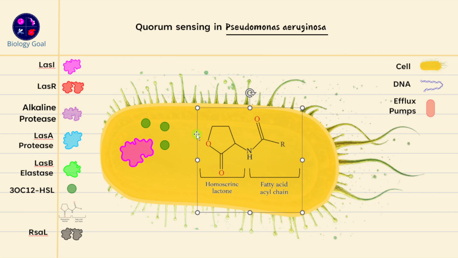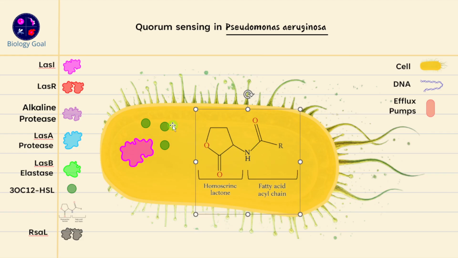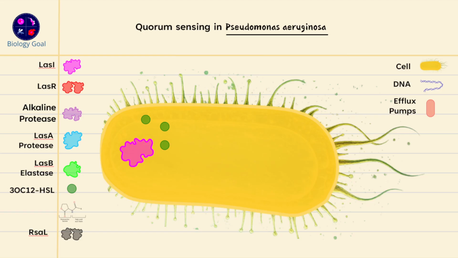So basically what you have is one part which is the homoserine lactone molecule. The second part is the fatty acid acyl chain. And because of this fatty acid acyl chain, the molecule can move around. It can go outside. It can come inside the bacterial cell very, very easily because of the hydrophobic nature of this particular molecule, right? So that was all about the signaling molecule.